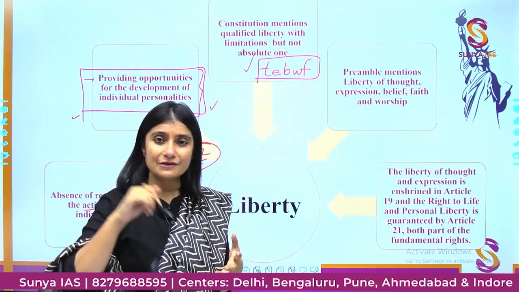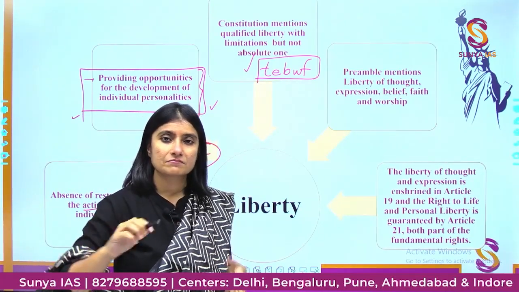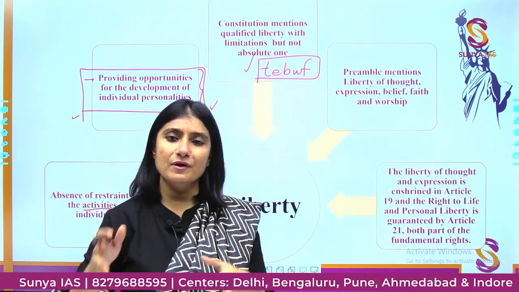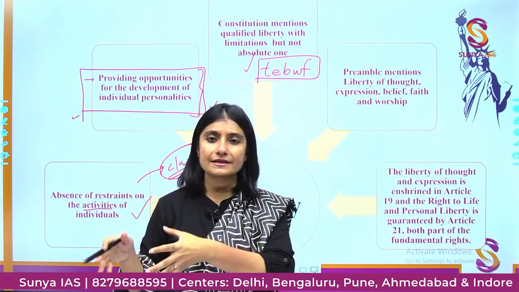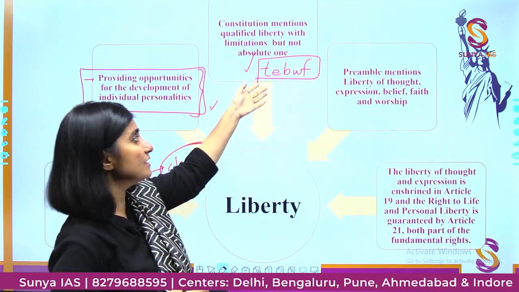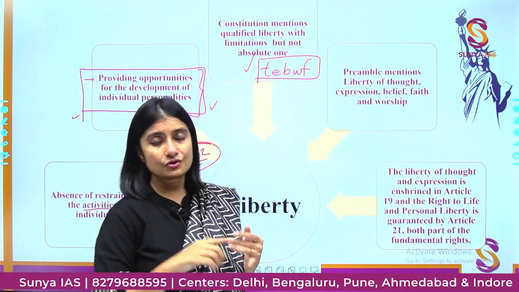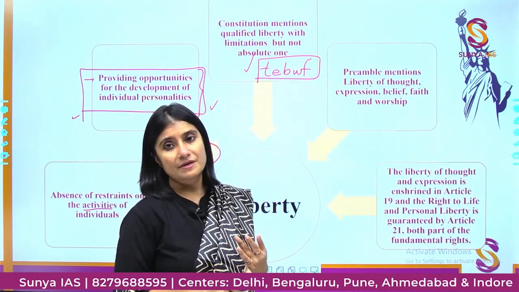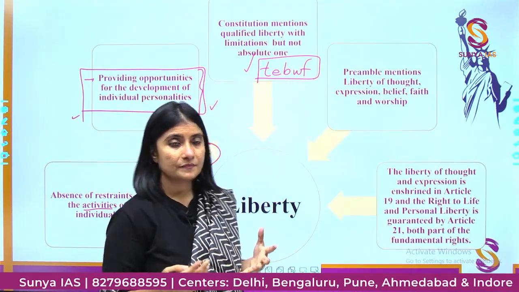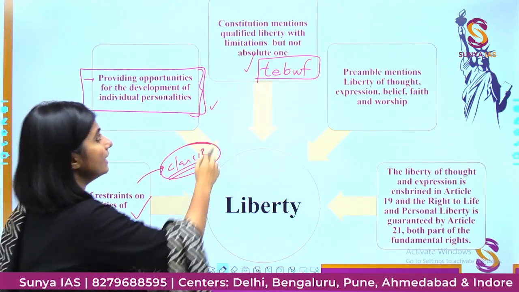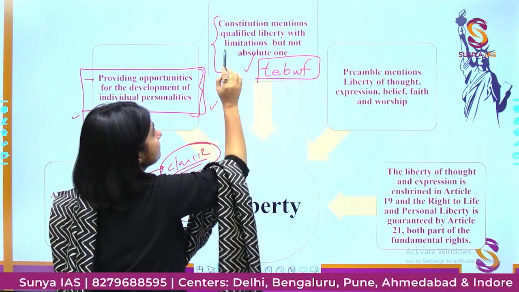Why? Because if there's a question asking which kind of liberty the preamble of India guarantees, and there are options, then you should be very easily able to figure out what is the text of the Indian Constitution. So the preamble and the fundamental rights both indicate it, and it is in the Constitution.